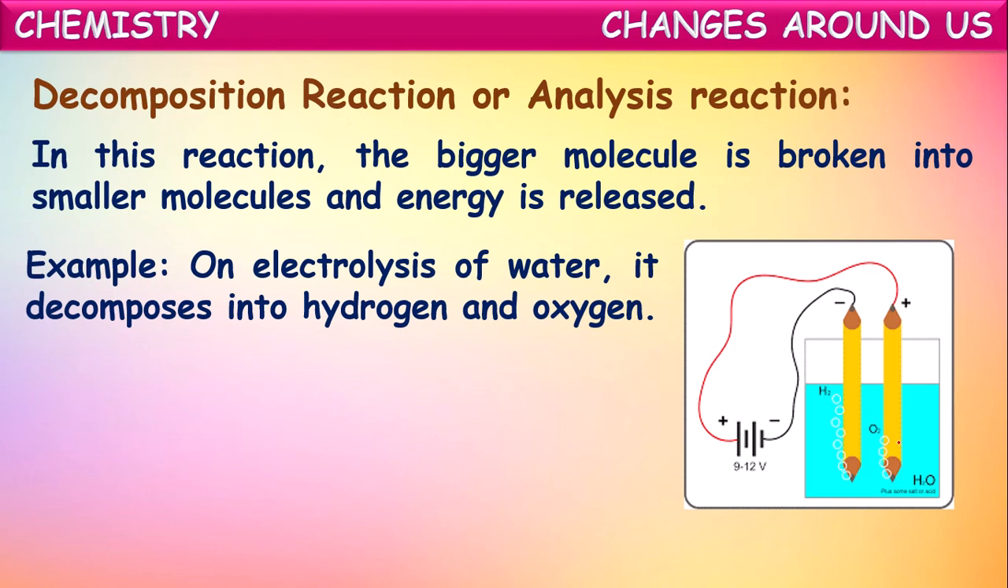Now by passing electricity through this water, the water molecules split into two new molecules. They are hydrogen and oxygen. This process of splitting of water into hydrogen and oxygen by passing electricity is called electrolysis of water. Electro means electricity, lysis means splitting. So here splitting of a chemical substance by passing electricity is happening. That is why this process is called electrolysis.